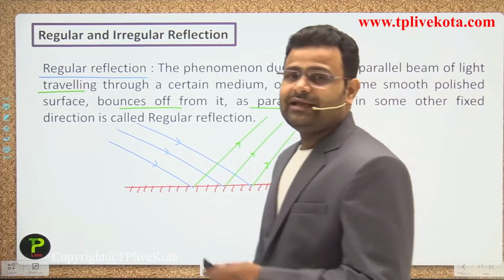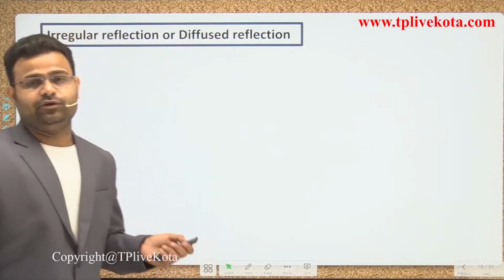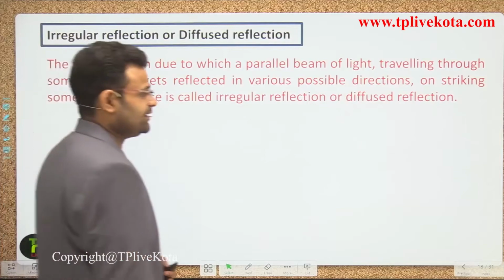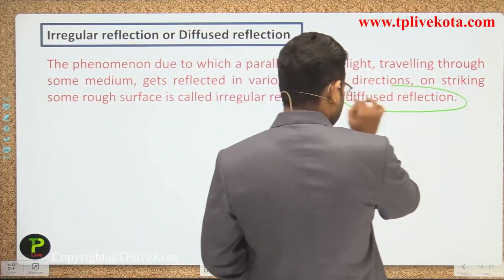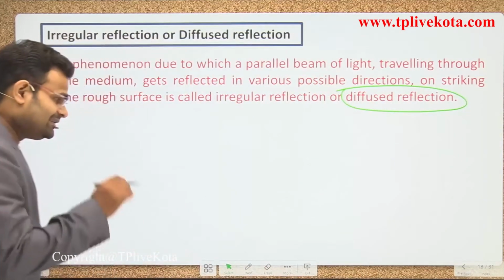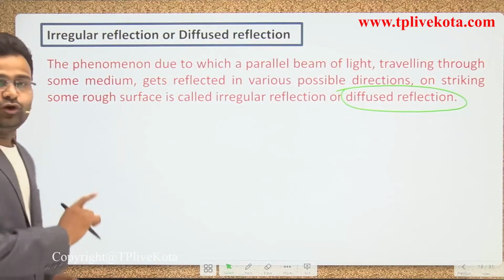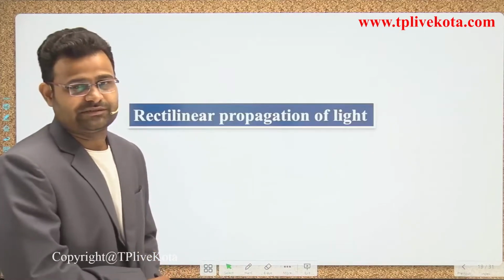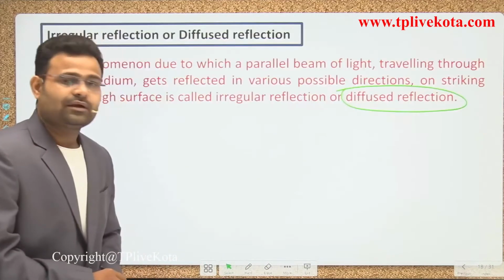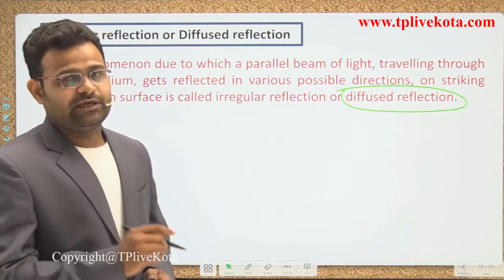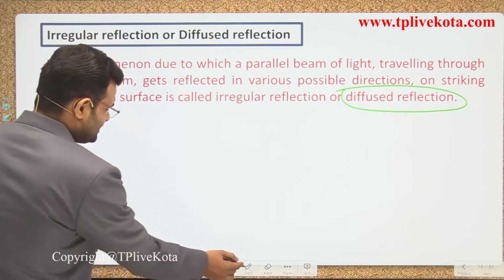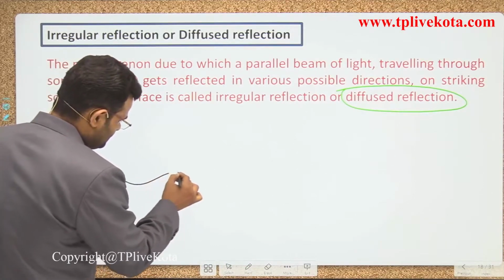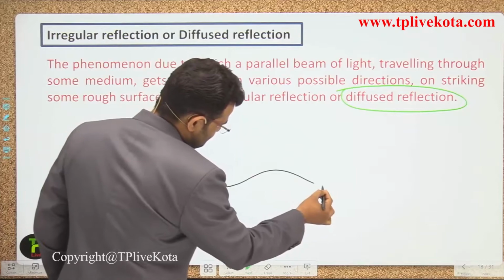Next one is irregular reflection. What do you mean by irregular reflection? The other name of irregular reflection is diffuse reflection. In that case, light again follows, and almost 100% every surface follows the law of reflection. If you change the surface, guys, we mark that surface in that manner. That is a curved surface, guys.